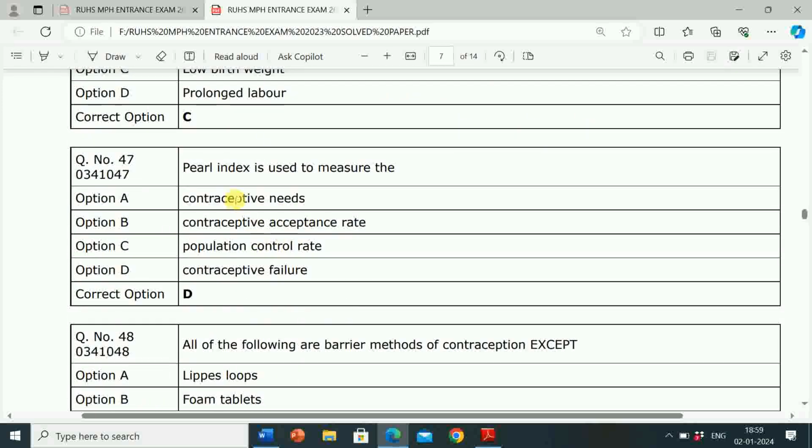Next question is, Pearl index is used to measure the, option A contraceptive needs, option B contraceptive acceptance rate, option C population control rate, option D contraceptive failure. Here the correct answer is option D, that is contraceptive failure. So Pearl index is used to measure the contraceptive failure.